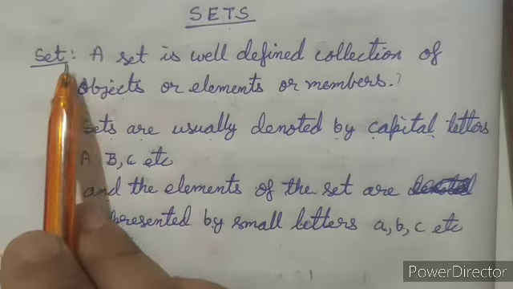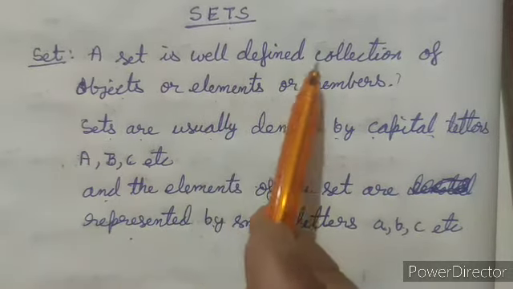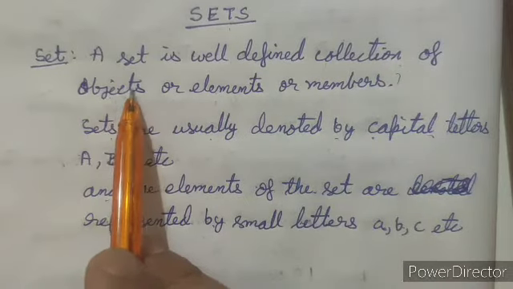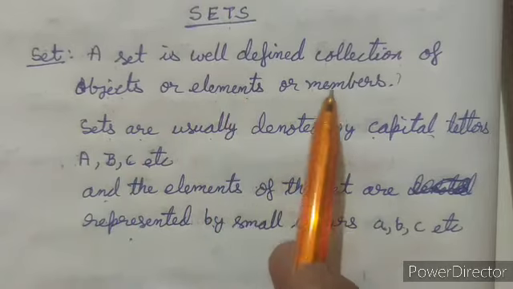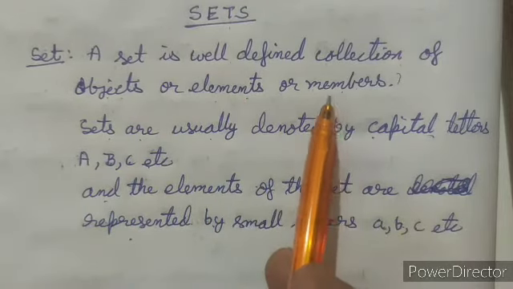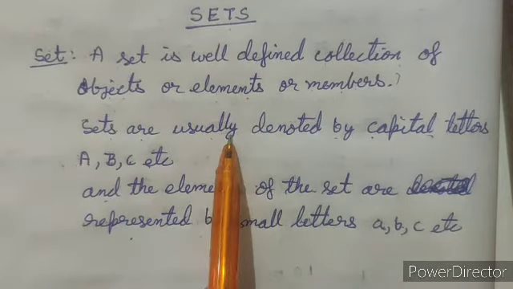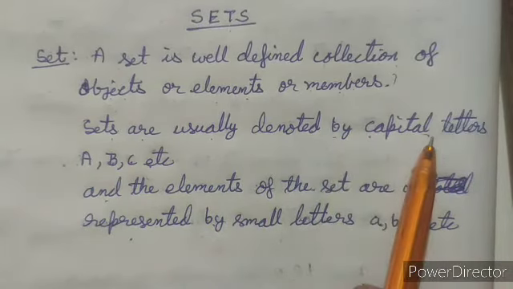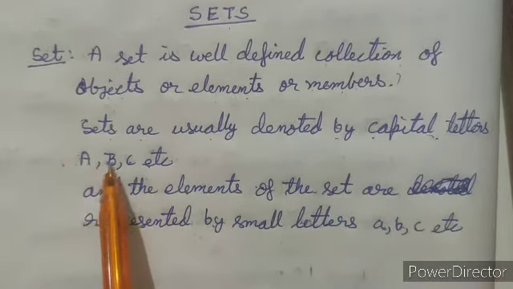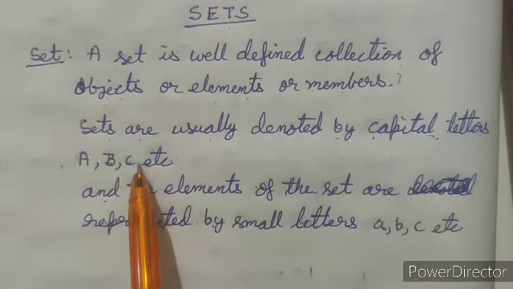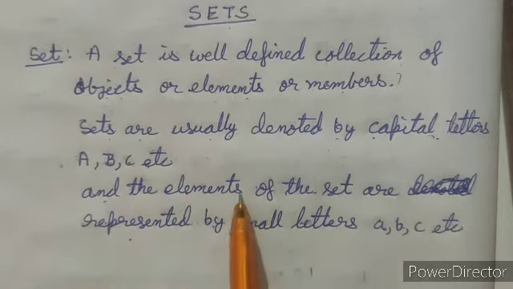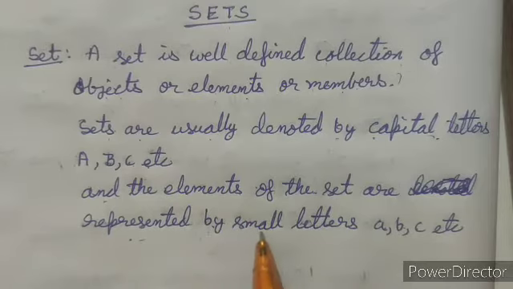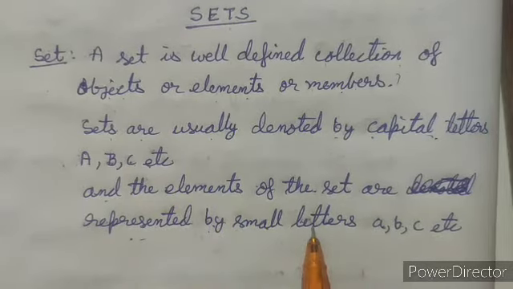Now what is a set? A set is a well defined collection of objects, or you can say elements or members. Here objects, elements and members mean the same thing. Sets are usually denoted by capital letters such as A, B, C, or you can take any other capital letter for it. And the elements of the set are represented by small letters.